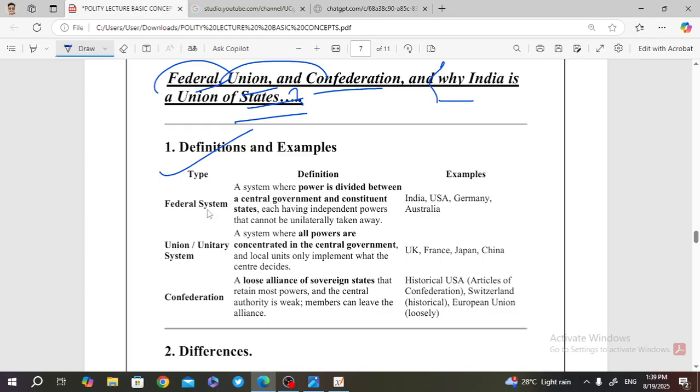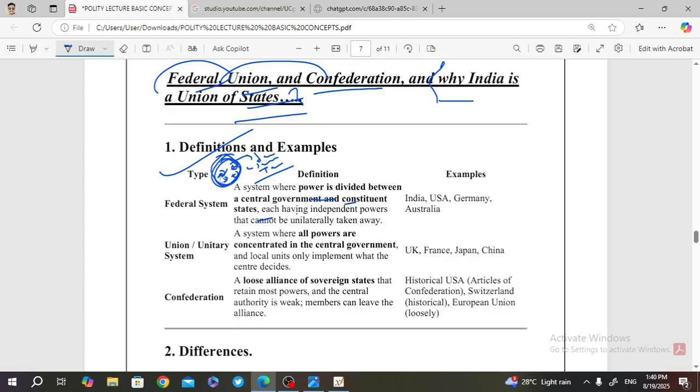See the definition. The federal system I have already discussed: a system where power is divided between the central government and constituent states. In the federal system, each of the islands or each of the countries has some sort of rules. The central government has its own rules for defense, the currency, the trade. So each has its independent powers. I am taking the example of islands so that your concepts will be clear.